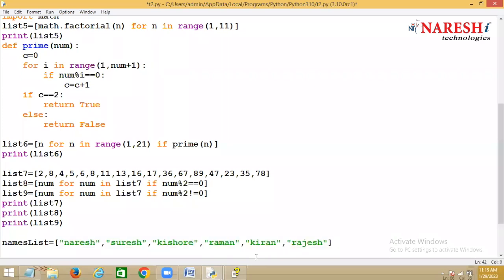Now my requirement is I want to filter all the names whose name ends with H. I want to filter all the names whose name ends with what? H. Come on, tell me here. I want to filter all the names whose name ends with H.